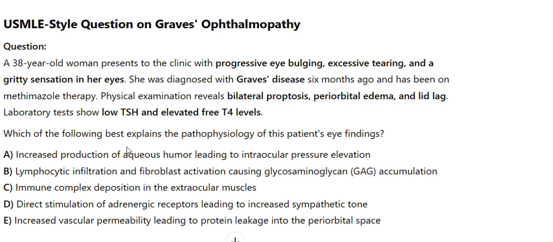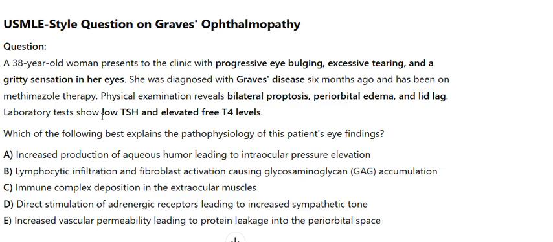A. Increased production of aqueous humor leading to intraocular pressure elevation. B. Lymphocytic infiltration and fibroblast activation causing glycosaminoglycan, GAG, accumulation. C. Immune complex deposition in the extraocular muscles. D. Direct stimulation of adrenergic receptors leading to increased sympathetic tone. E. Increased vascular permeability leading to protein leakage into the periorbital space.